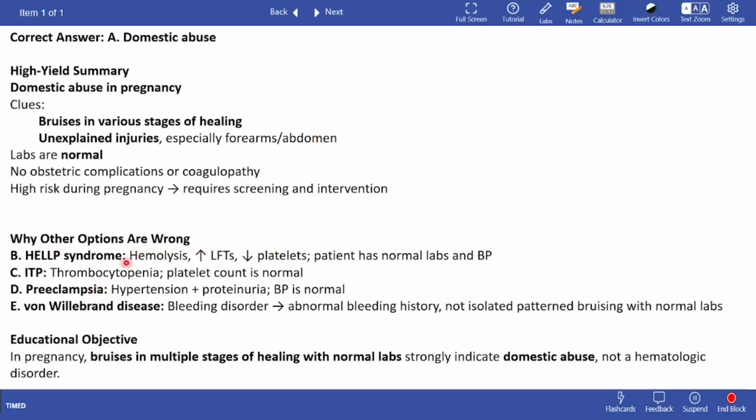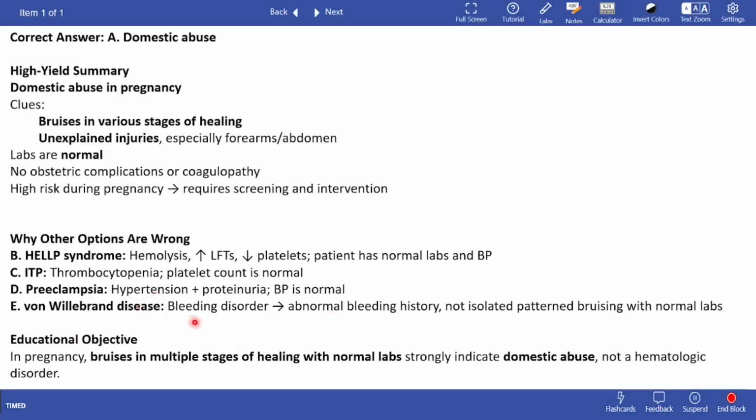Why are the other options wrong? HELLP syndrome has deranged labs, and this patient has normal labs. So HELLP syndrome has hemolysis, increased LFTs, and decreased platelets. Very high yield disorder. ITP is thrombocytopenia. Here the platelet count is normal, so this cannot be the case. Preeclampsia is hypertension plus proteinuria. The BP is normal in this patient.